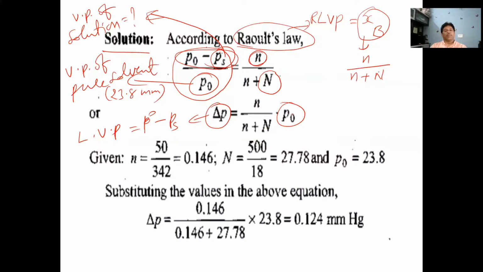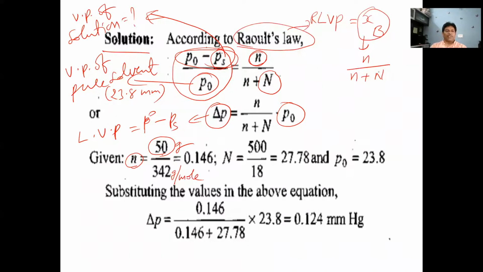P naught means what here? Vapor pressure of pure solvent. And delta P is nothing but P naught minus PS. They ask you to calculate this. Is that clear? So here, given that the number of moles of solute is equal to the weight of solute by the gram molecular weight of solute.